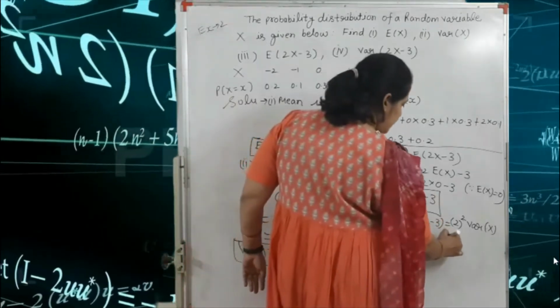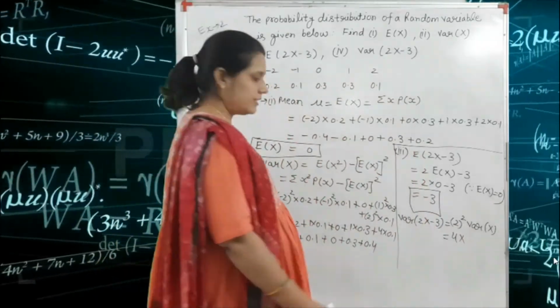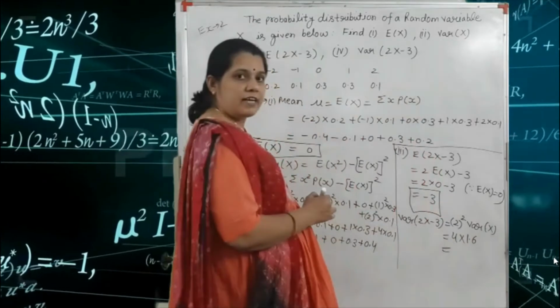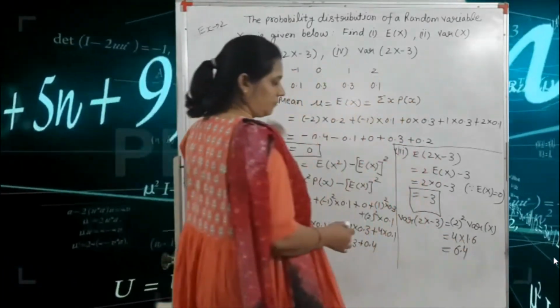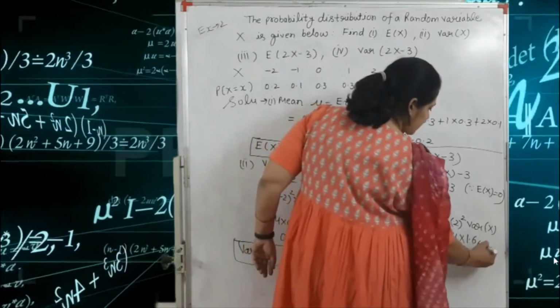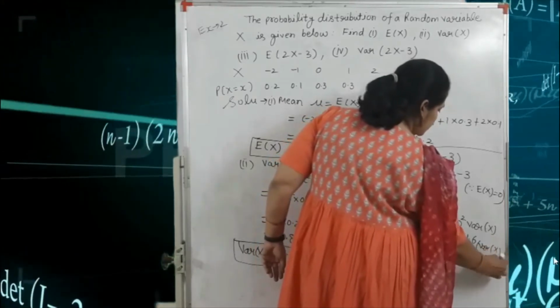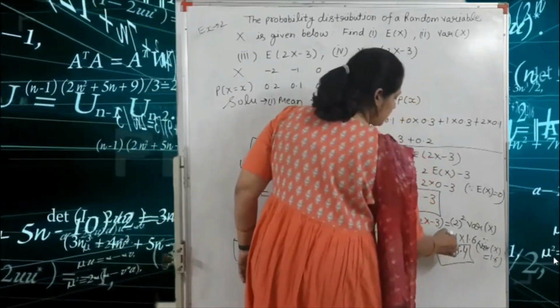So here we write 2 square, that means 4, and variance of X is equal to 1.6. So the final answer is 6.4. Okay, this is your fourth answer.